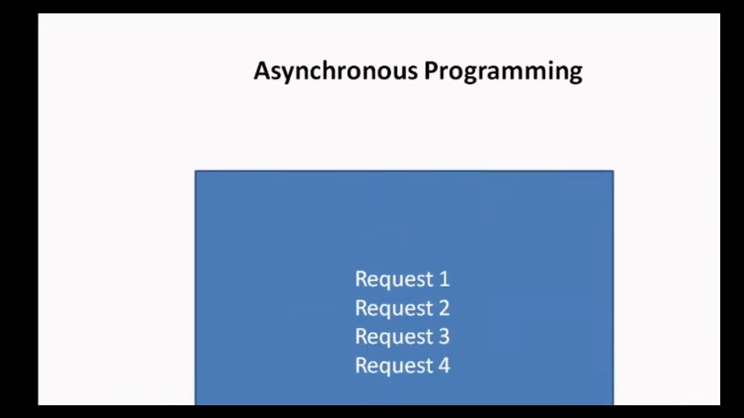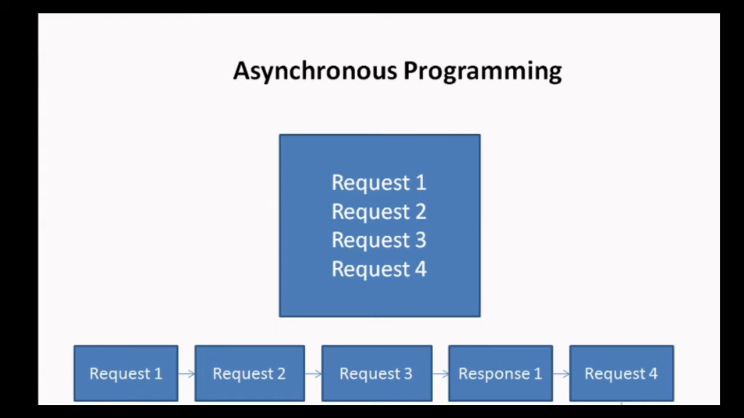Now come to asynchronous programming. Again, suppose we have four requests as we saw in synchronous programming. So in asynchronous programming, how will we handle these four requests? We'll start the execution of request 1, but here we are not restricted by the sequence of given statements. That is, we are executing request 1, but we are not waiting for the execution of request 1 to complete. Before request 1 is completed, we'll start the execution of request 2, and in a similar way, start the execution of further request 3.